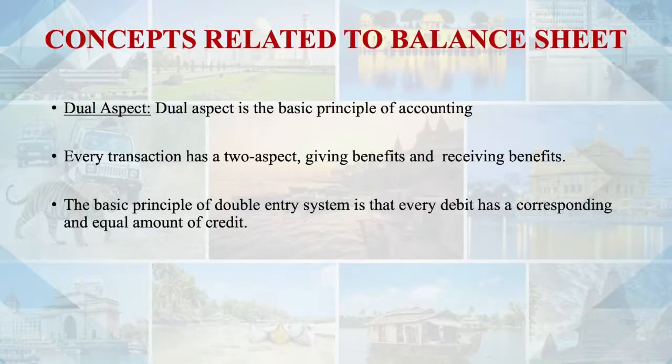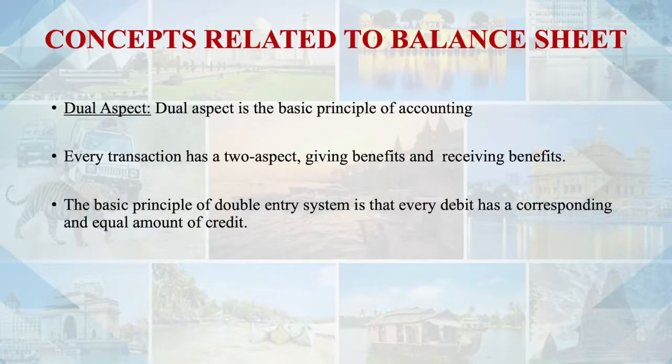So this particular concept says that whenever there is a transaction, identify those two aspects, the giving aspect and the receiving aspect, and both the aspects have to be recorded. That is, for every debit there has to be a credit. So two aspects are there, giving and receiving. One is your debit aspect and another is your credit aspect. So both the aspects have to be recorded.